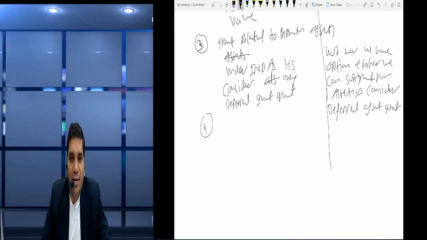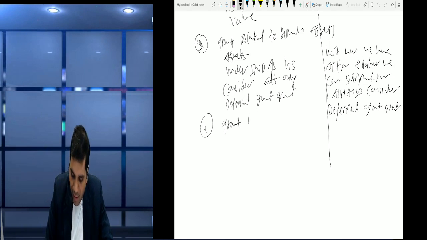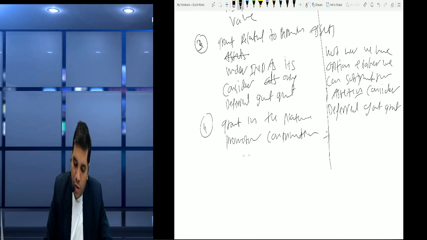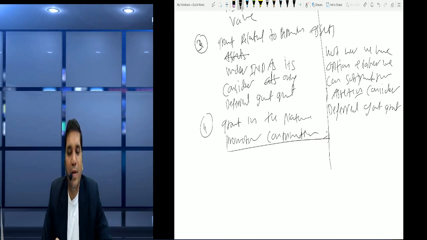Now friends, one more point, that is grant in the nature of promoter's contribution. Friends, what they say is that Ind AS is silent about it, means once it is transferred to P&L account, it will become promoter's contribution, but Ind AS is silent about it.